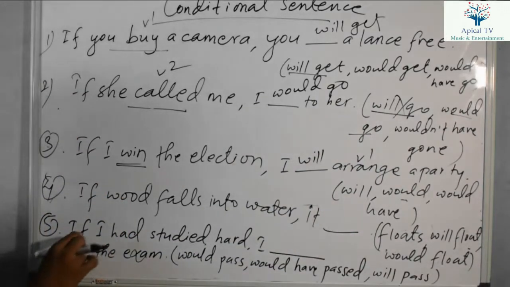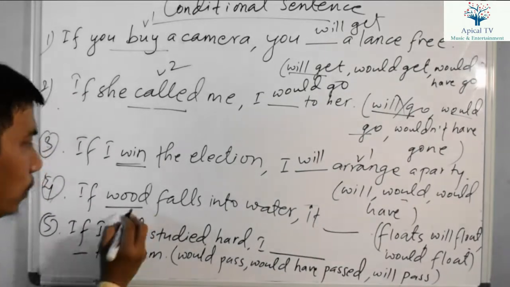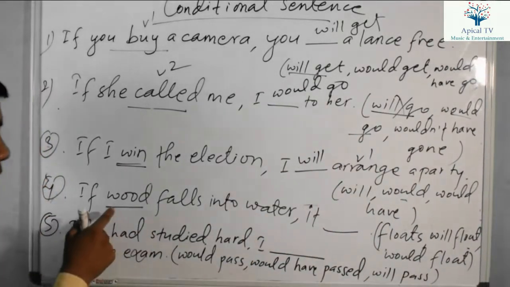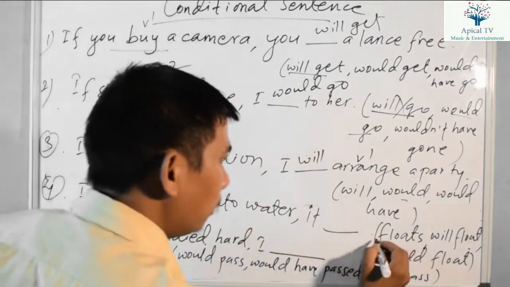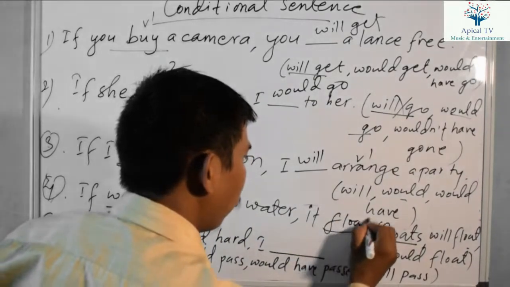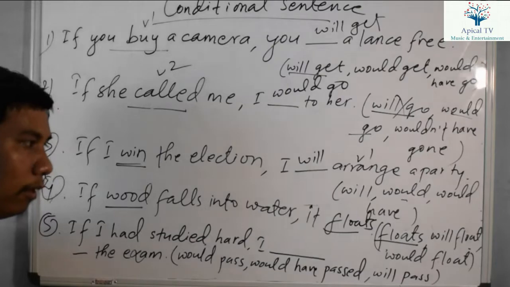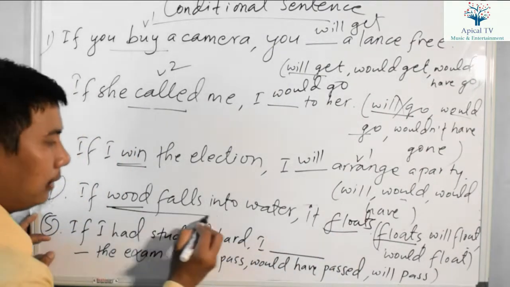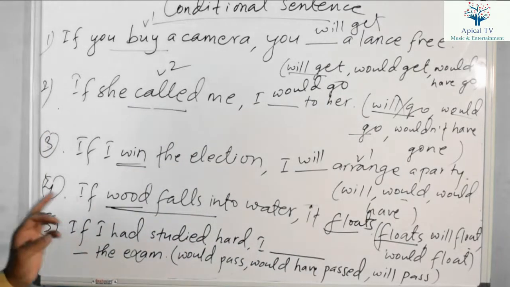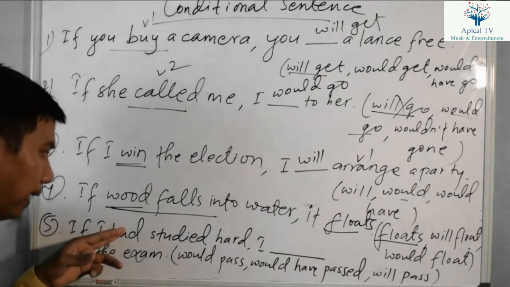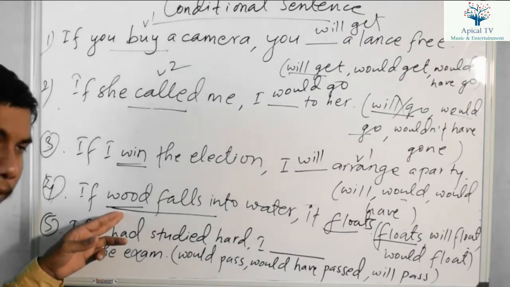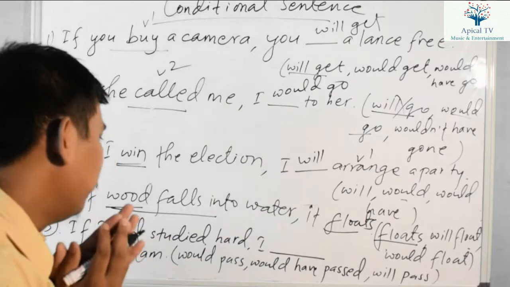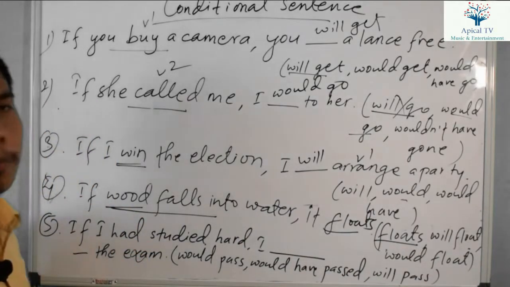Now in the fourth one, if wood, W-O-O-D, not W-E-W, falls into water, it floats. Why have I used verb 5 form here? Why have I selected simple present tense? Because this if clause is in the simple present tense and the condition is a universal fact. This is a fact which is always real. If you put any wood into the water, it floats, right?